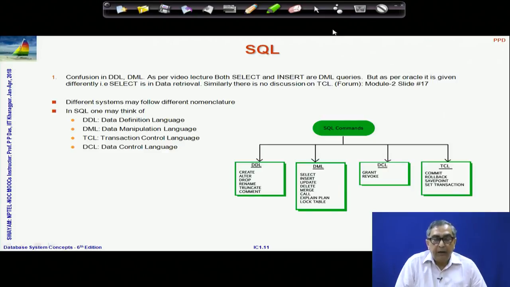But in principle you can think of SQL as comprising 4 types of language constructs. One is data definition. Here I have shown this tree. Data definition covers all the DDL statements in SQL, and it primarily changes the schema. It does not talk about the data. It creates a schema, changes a schema, removes a schema, gives a new name to the schema, and so on. Whereas, data manipulation talks about both data retrieval as well as changing the data.